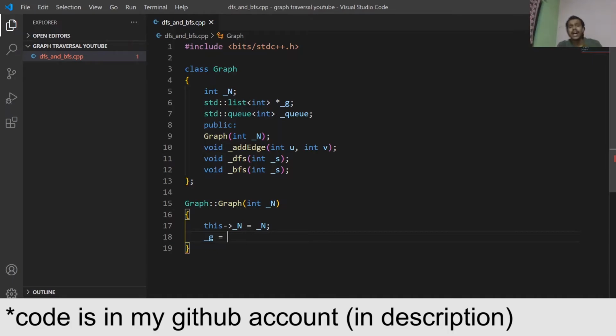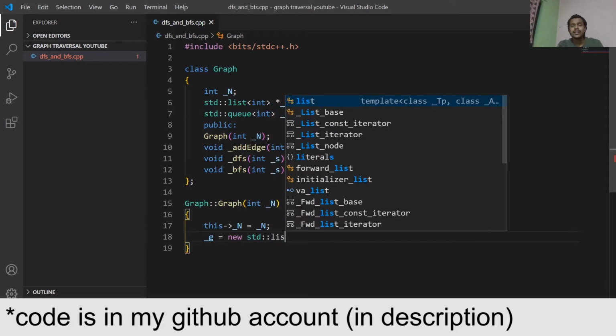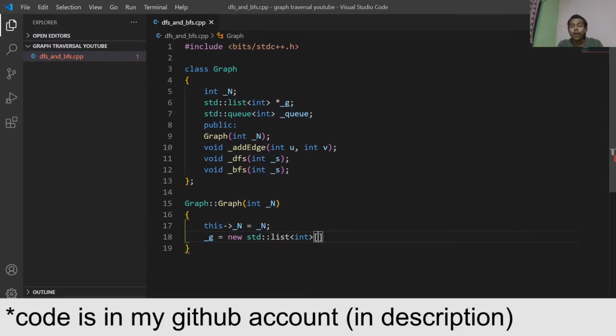After that we define our array of lists. So underscore G is new standard list int of size underscore n. So we will have an array size now. That's why we are having the number of nodes in the constructor.